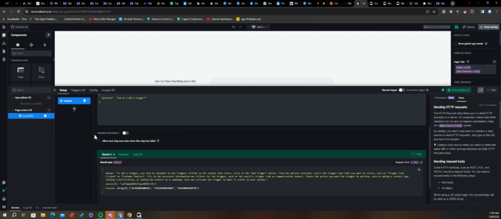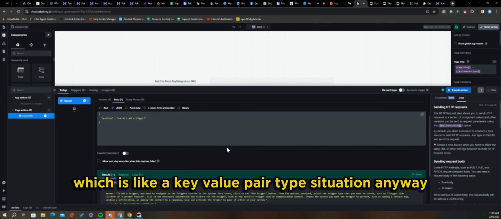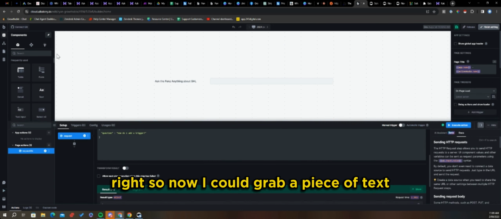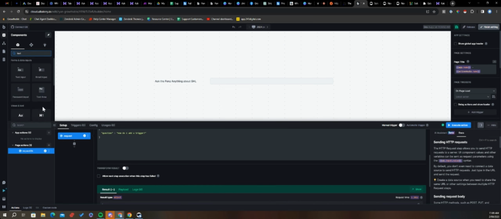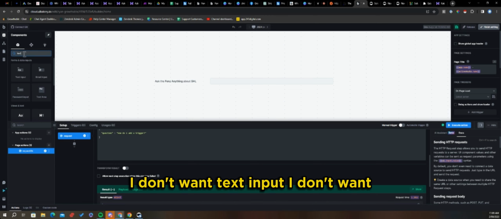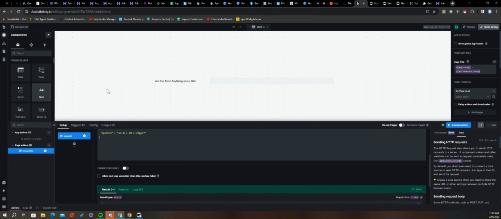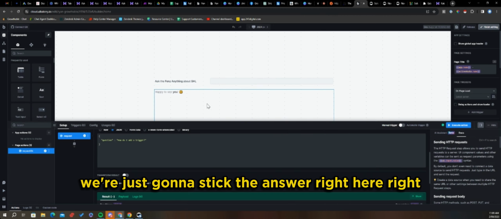That's a bit better. Okay, so I was trying to type it in raw. It needs to be in JSON, which is like a key value pair type situation. Anyway, so there you go. To add a trigger, it gives me session ID, gives me record back. Right, so that's cool, right? So now I could grab a piece of text and display it somewhere. So I don't want text input, I don't want a label, I guess. Text. So when it answers, we're just going to stick the answer right here.